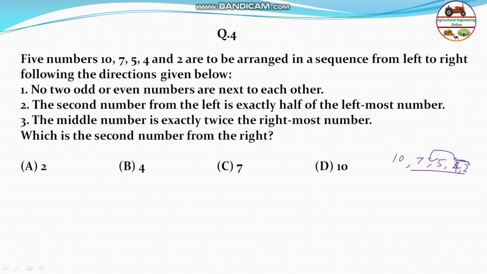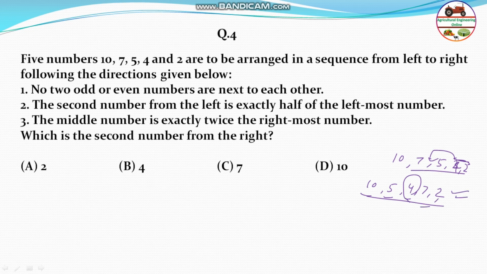So it is 10, then 5, next you can say 4, 7, 2, something like this. Now the next condition: the second number from the left is exactly half of the leftmost number. The second number is this one and the first number is this one, so half is correct. Next it says the middle number, which is 4, is exactly twice the rightmost number.